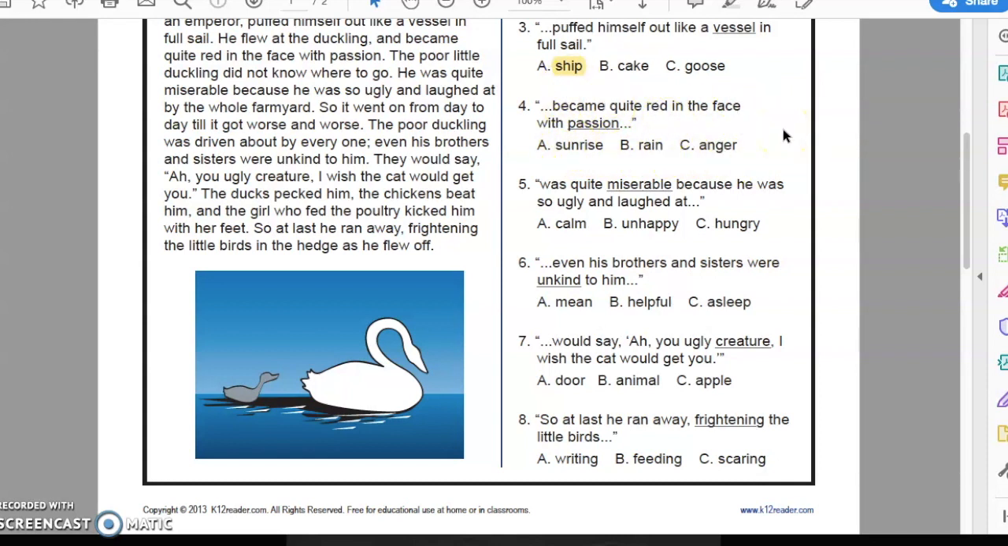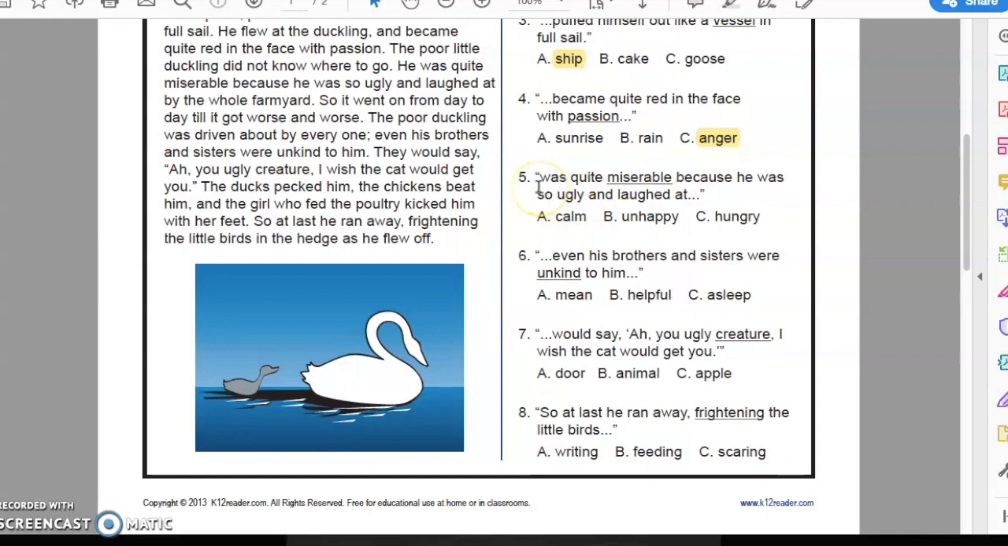Let's see. Became quite red in the face with sunrise? No, that doesn't really make any sense. Became quite red in the face with rain? No, I don't think that makes any sense. Became quite red in the face with anger. Yeah, I think it's anger. Anger makes the most sense here. So whenever he became red in the face, he was angry.